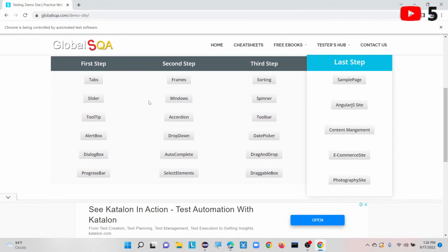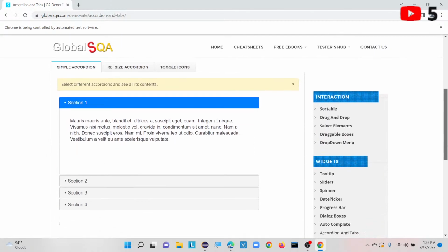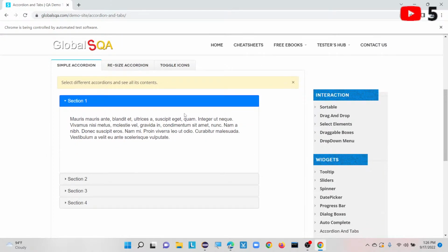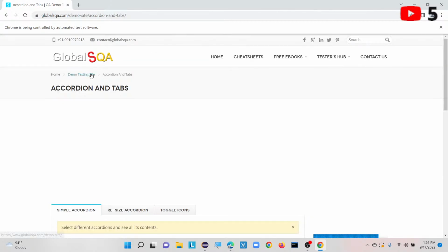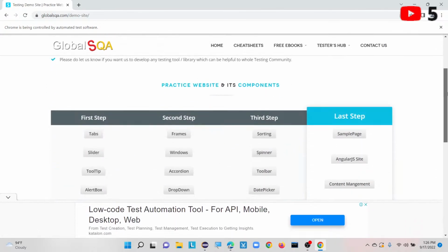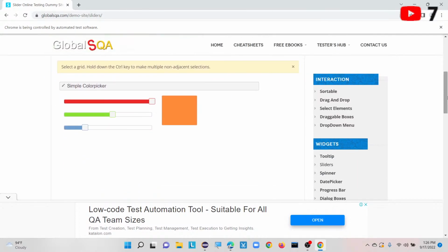If we are working with these tabs, you are getting some frames here. At the same time we are covering this frames concept also, and capturing this text. Once it is done, we move back to our home page, that is the demo testing site. Again, if you go to slider, these sliders are present inside one frame. These three colors are available inside one frame, so we switch our driver focus to this particular frame.